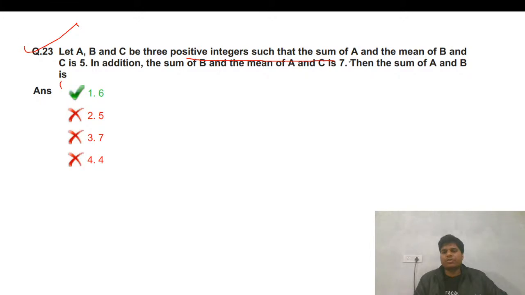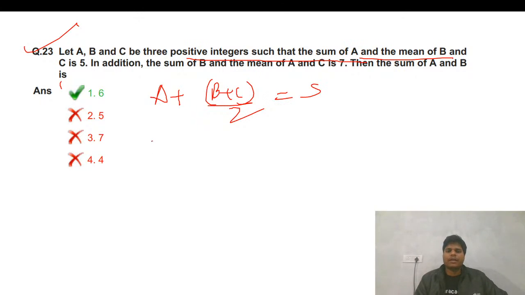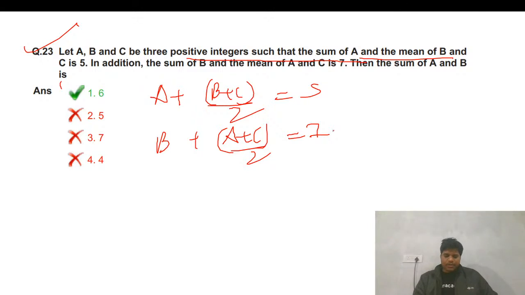Let A, B, C be 3 positive integers such that the sum of A and the mean of B and C is 5, and the sum of B and the mean of A and C is 7. Then you need to find the sum of A and B.